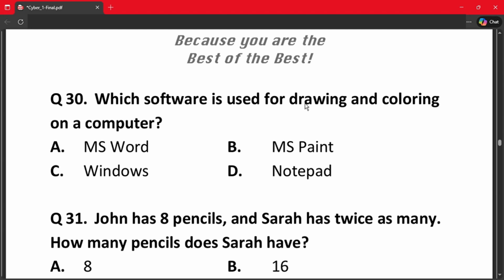Question number 30. Which software is used for drawing and coloring on computer? A. MS Word. B. MS Paint. C. Windows. And D. Notepad. The correct answer is option number B. MS Paint.